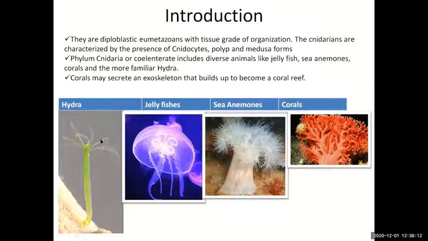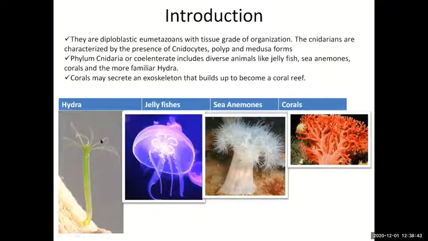The next example is sea anemone. If you see the sea anemone, they are also called sea flower. And if you can see in the photo of a sea anemone given here, Metridium, the upper part of the sea anemone appears like flowers, a bunch of flowers, and the lower part looks like the stalks, the bundle of stalks.